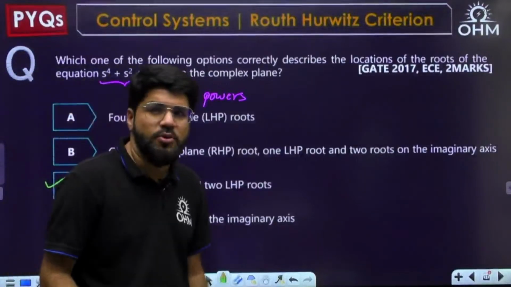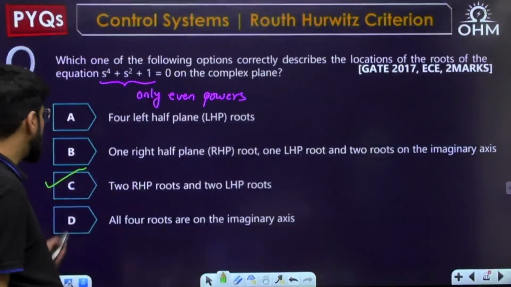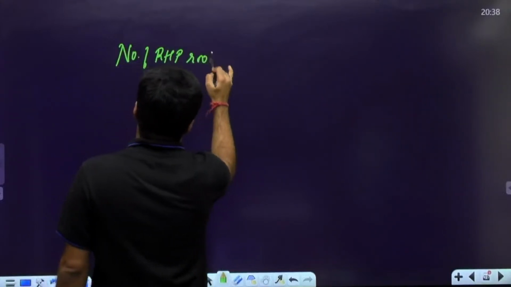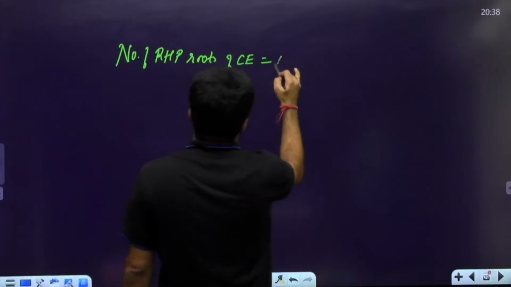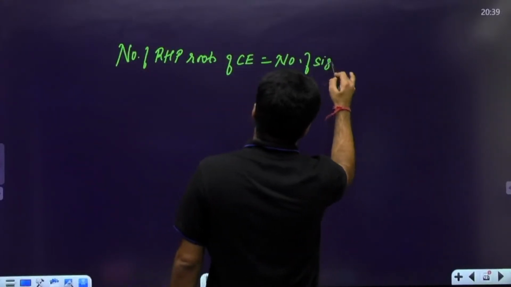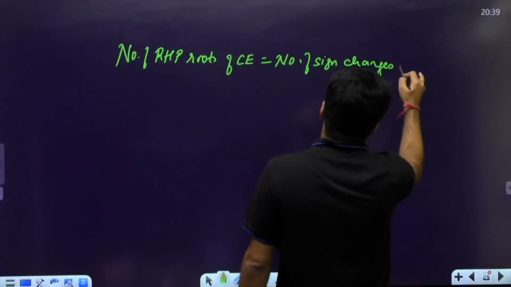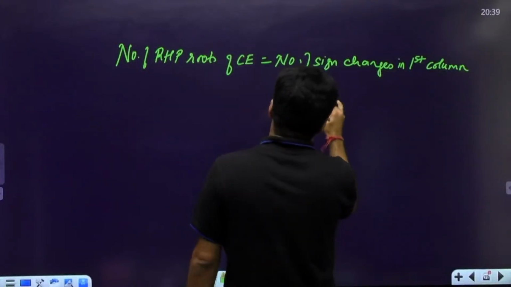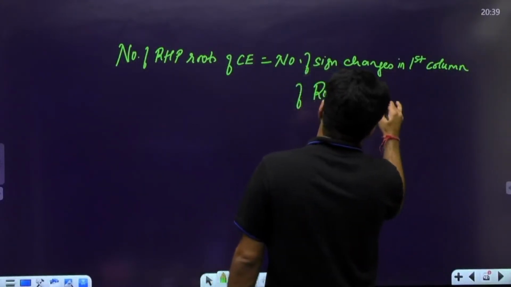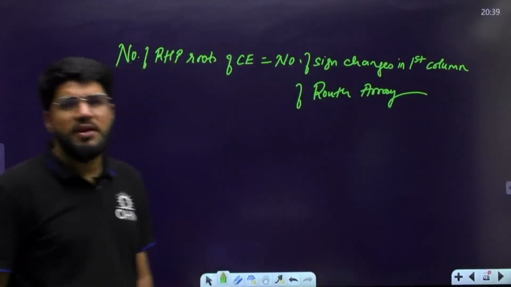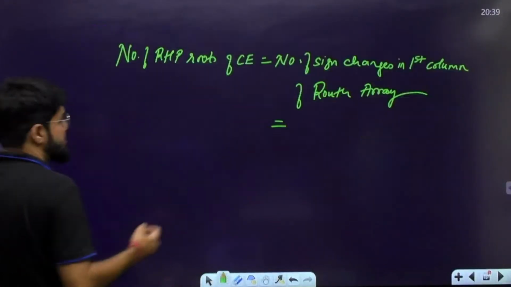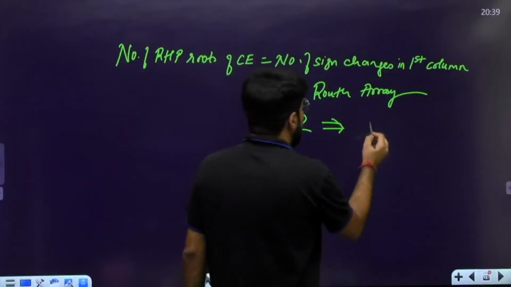I'll tell you more details about this question, but here I am able to say only 2 RHP roots because of 2 sign changes. The number of RHP roots of the characteristic equation is equal to the number of sign changes in the first column of the Routh array. There are 2 sign changes as I have shown you, which is equal to 2.